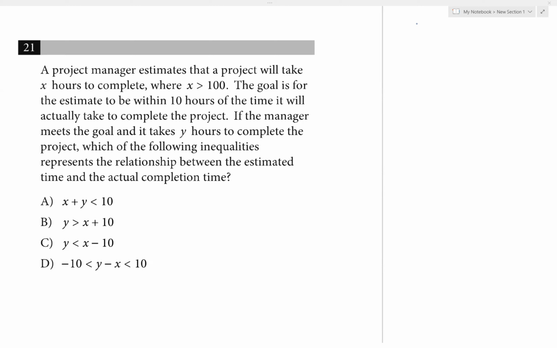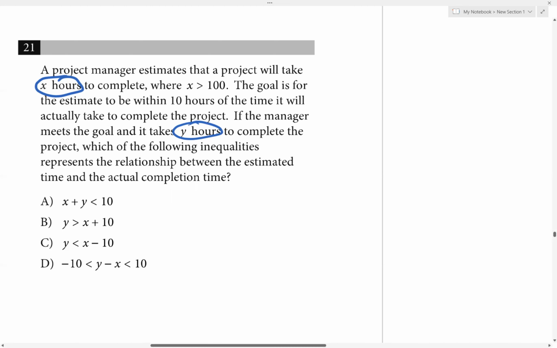Okay, so the estimated time is X hours, and X is greater than 100. But then the actual time is Y hours, and the manager meets the goal. So our estimate is X hours, and it had to be within 10 hours of this estimate.